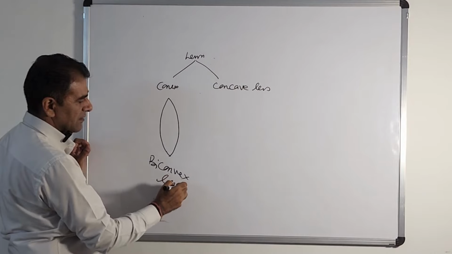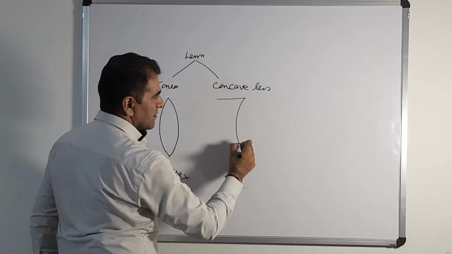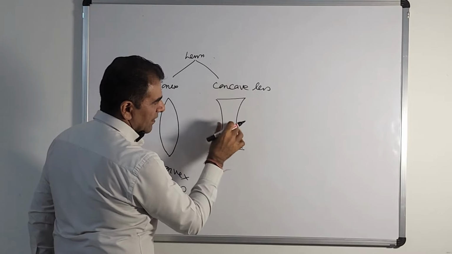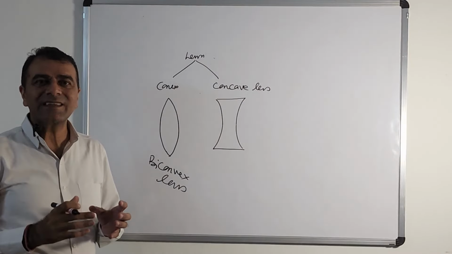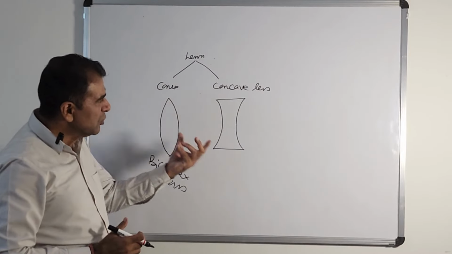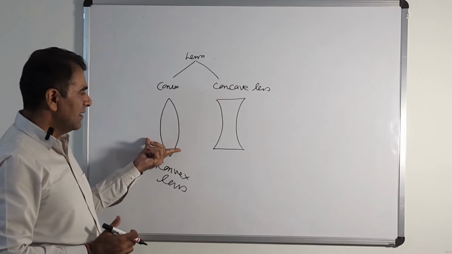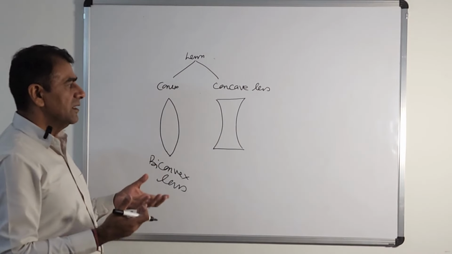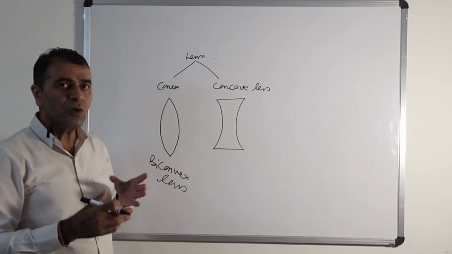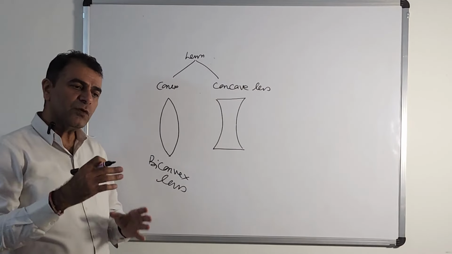In a concave lens, it was thin in the middle and thick at the ends, so pictorially we will show it like this. A concave lens will be shown like this, and a convex lens like this.